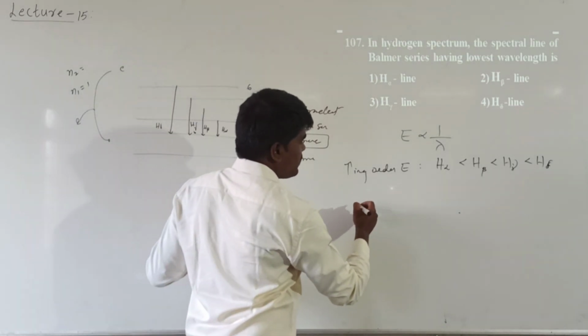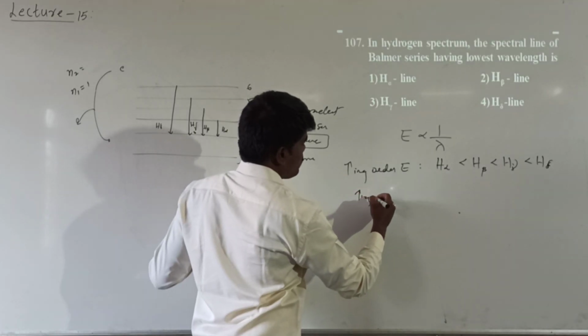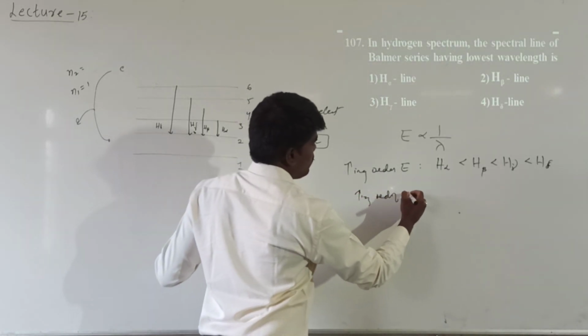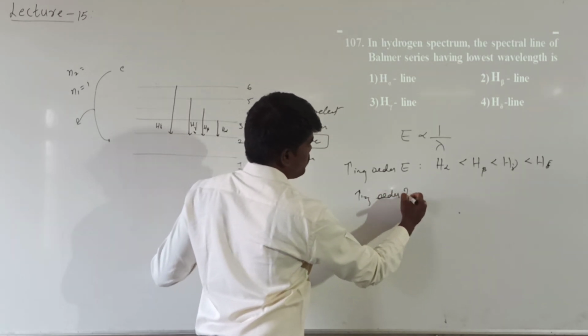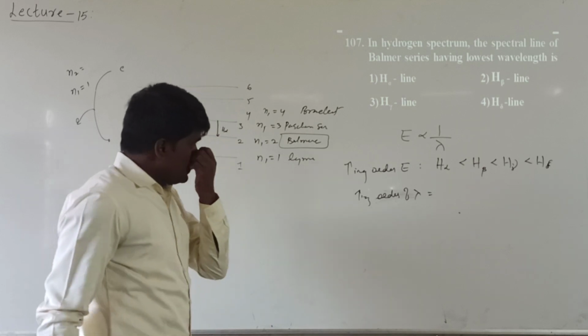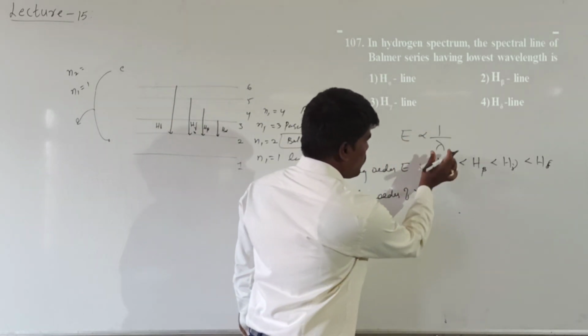What about the wavelength? If you are talking about the increasing order of wavelength, see, this is the maximum energy which will have the lowest wavelength.